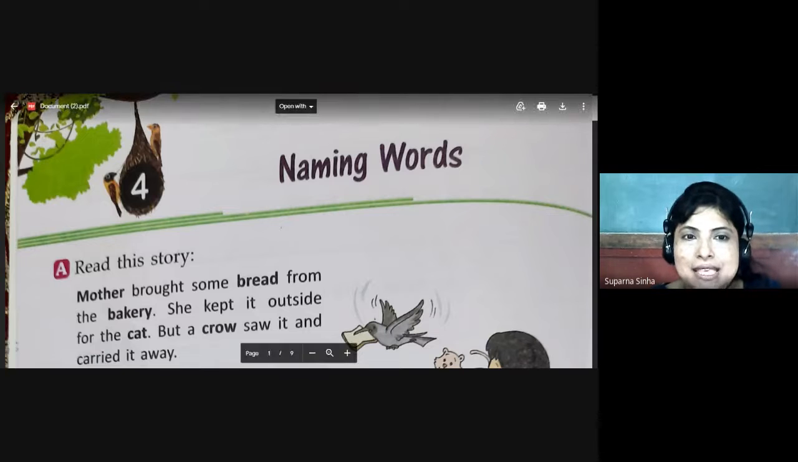Today's topic is lesson 4, naming words. Naming words are the names. So let's start the reading of this story. Through this we will understand the naming words.